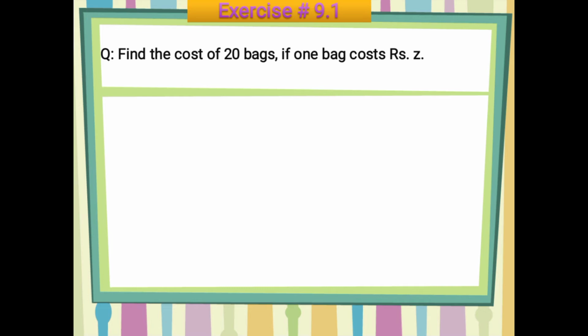So please keep it in your mind, when the value of one thing is given and you have to find out the total amount, total number, what you will do is multiply. So first we will make the data.